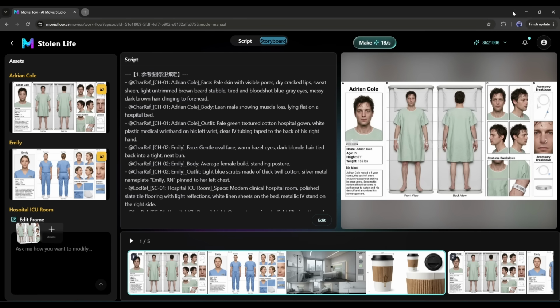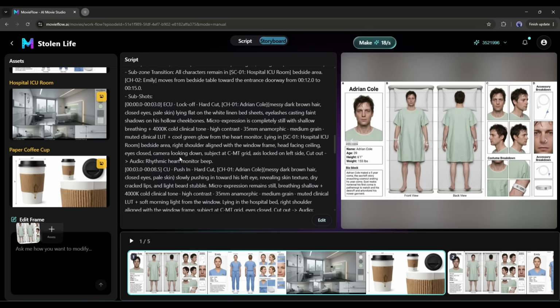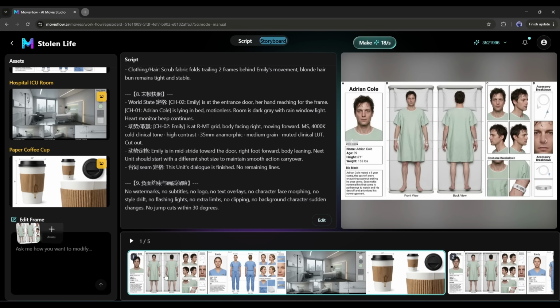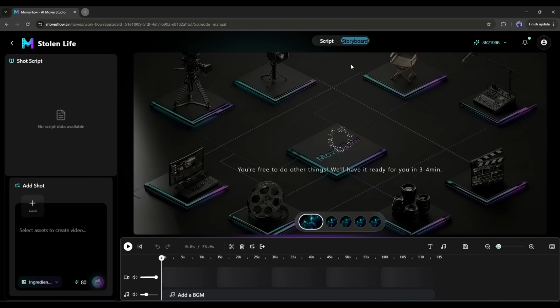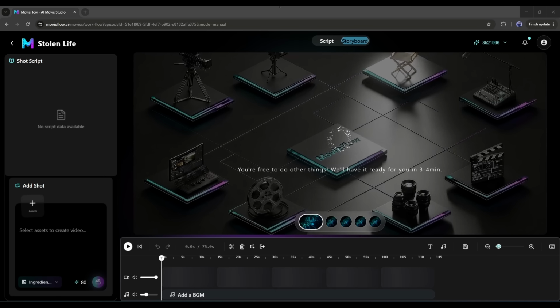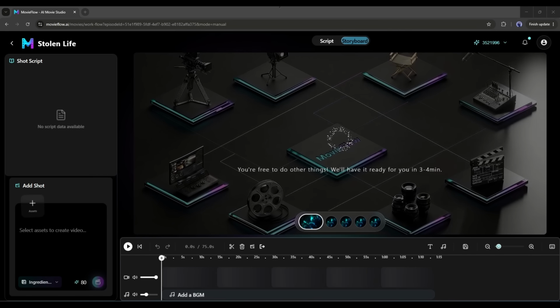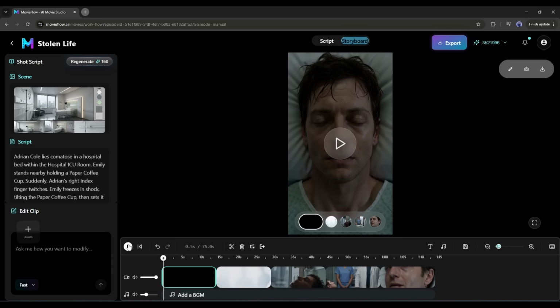Now, we will move forward to the storyboard mode. Here you can see the scene-by-scene detailed prompt for every scene, along with the assets. You can customize anything from here if needed. Once you are done, just click on the Make button, here. Now the video agent will assign Seedance 2.0 to create all the video clips using the prompt and the reference. And here it is, all the video clips are ready, and now inside a basic video editor. Let's have a look at the final video.